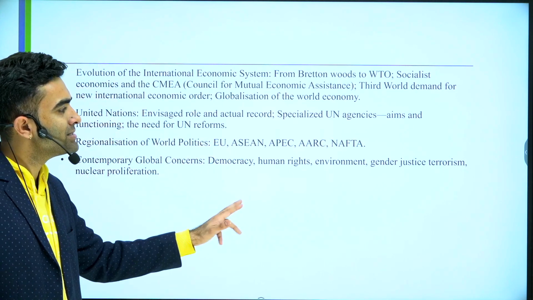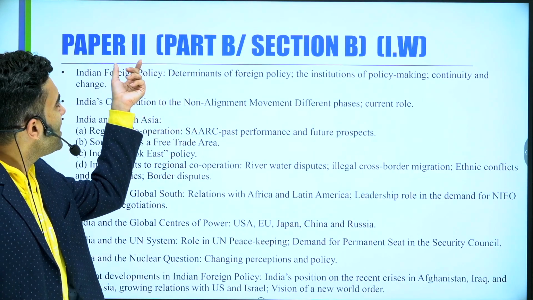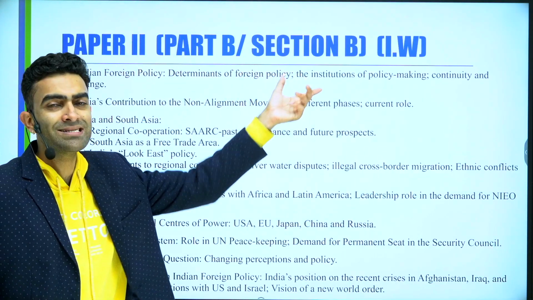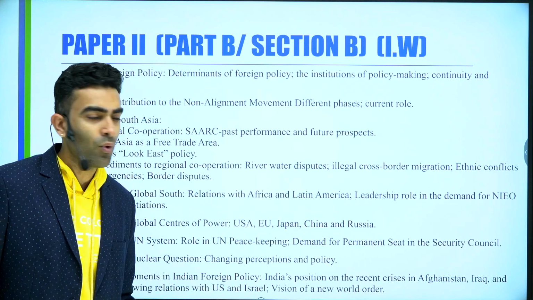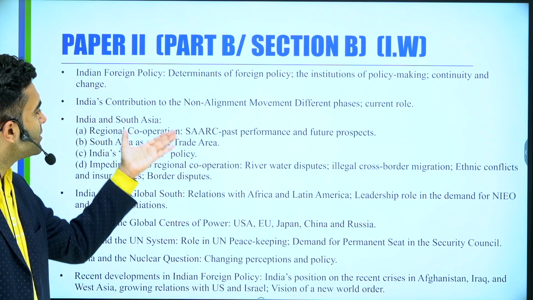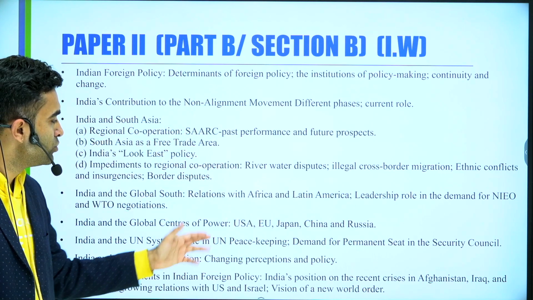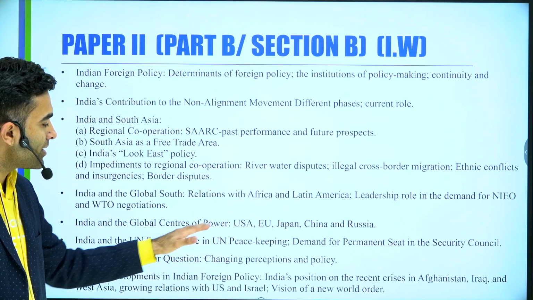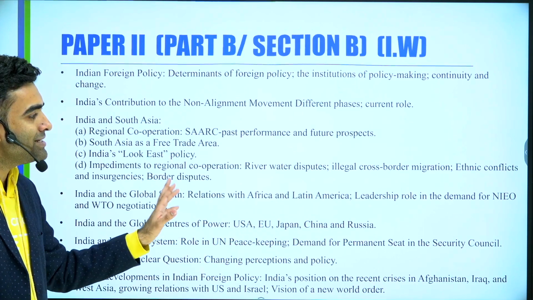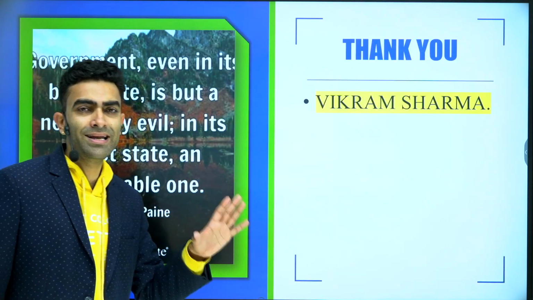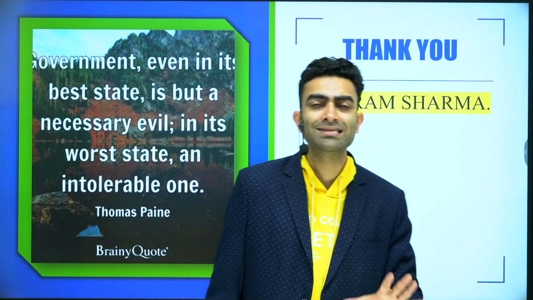Then contemporary global concerns. Then we are moving towards the paper 2 part B or section B, that is IW. This stands for India and the World. So majorly this is just similar to that, like the SAARC, free trade area, Look East policy, river disputes, USA, EU, China, Russia, that I've already told you. So these are the major topics that you will be studying in political science and international relations.